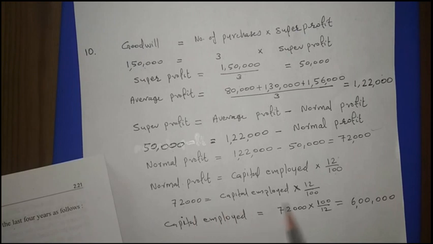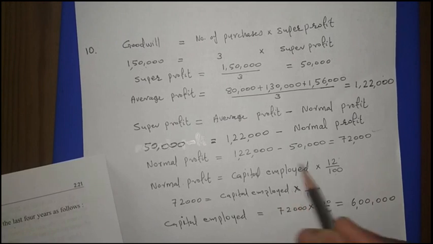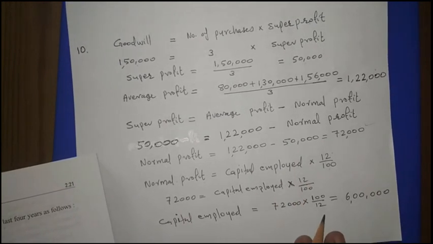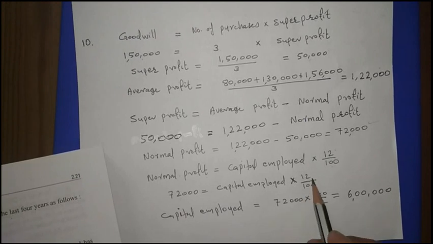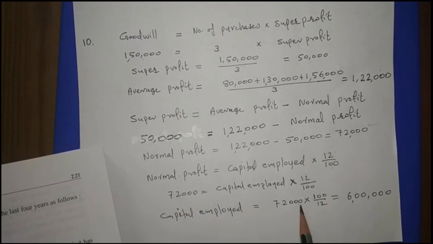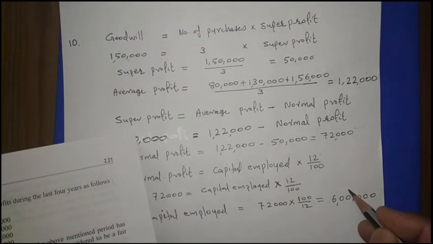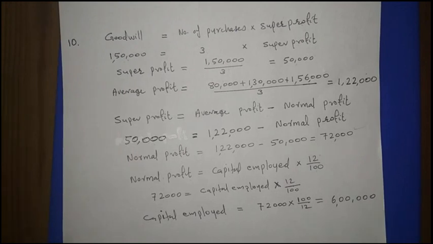Then the formula will be like that. In the formula only capital employed is missing. So to find out the capital employed, this figure we are bringing to this side, then we have to multiply with its reciprocal. That is why capital employed is equal to 72,000 into its reciprocal, 100 upon 12, and we are getting the answer 6 lakh. Only mathematical application we have to do here. That is the answer to question 10. Then 11.